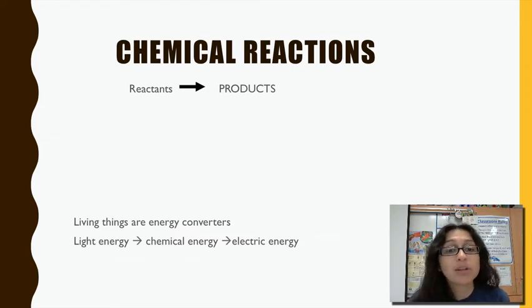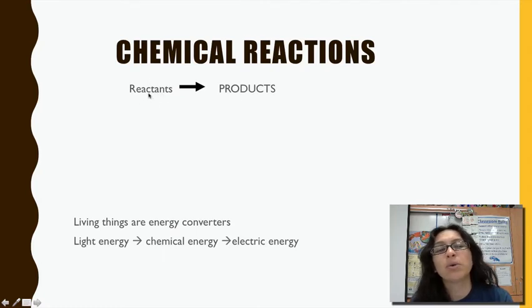When we look at a chemical reaction, there are two main parts to it. You have an equation basically. On the left you have the reactants. These are the molecules that will be broken apart and rearranged. You have the arrow that tells us that a chemical reaction is occurring. Then you have the products on the right. These are what is going to be made.